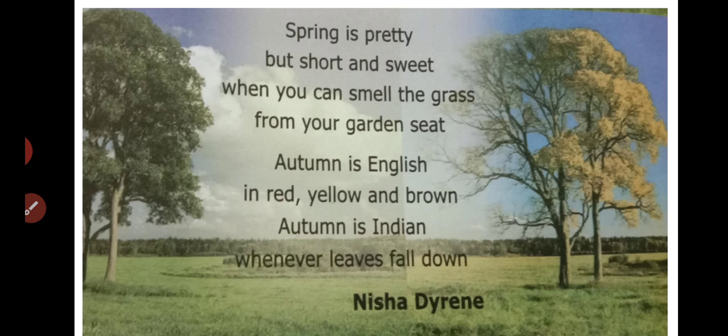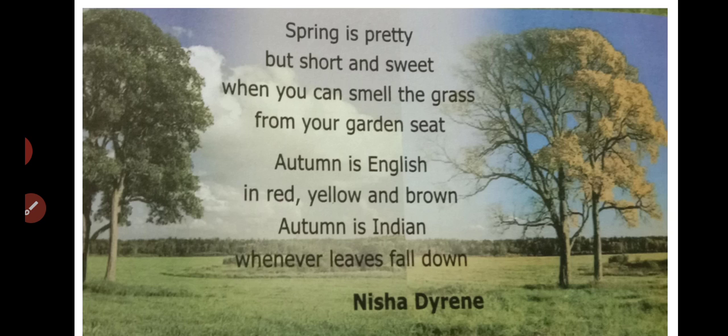Then she's describing the autumn season. What seasons are described by her? First she is telling summer season, then monsoon season, then spring season. Now she is describing autumn season. Autumn is English in red, yellow and brown. Autumn is Indian whenever leaves fall down. During the autumn season in India, we can see the trees without leaves. All the trees are shedding their leaves during this autumn season in India.